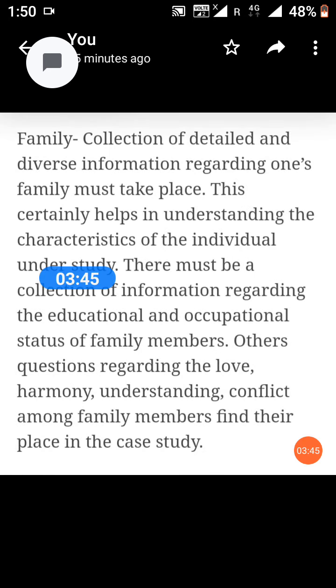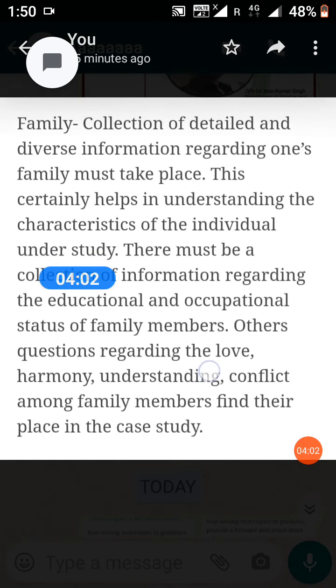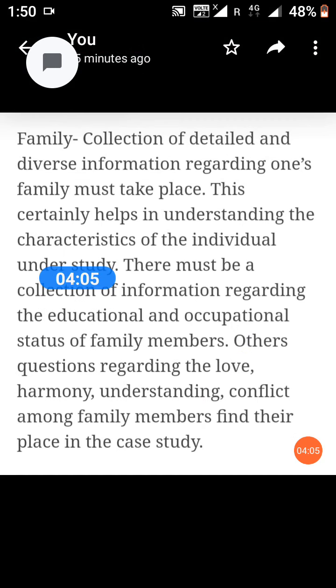Family: collection of detailed and diverse information regarding one's family must take place. This certainly helps in understanding the characteristics of the individual under study. There must be collection of information regarding the educational and occupational status of family members. Other questions regarding the love, harmony, understanding, and conflict among family members also have a place in the case study.